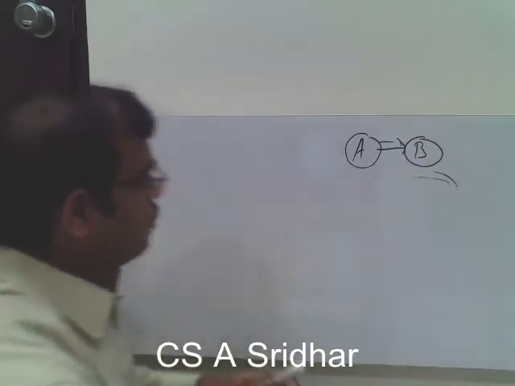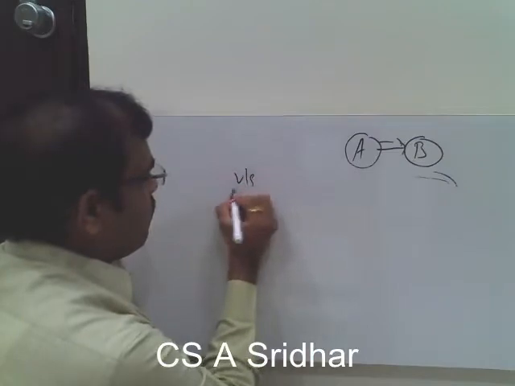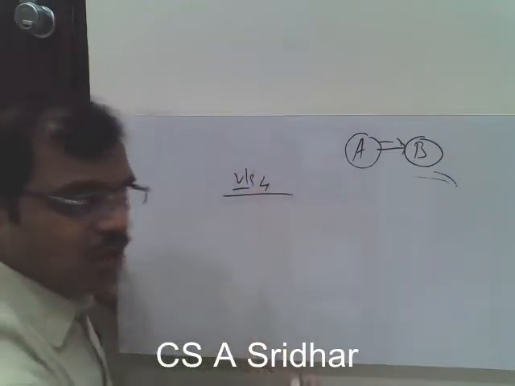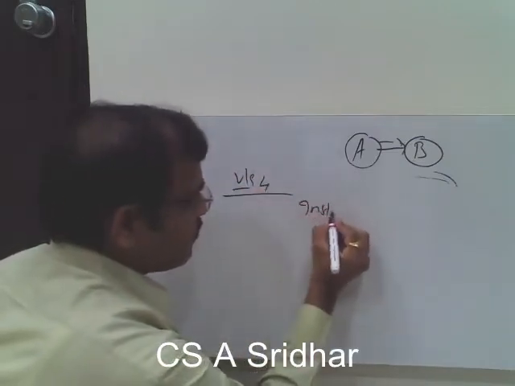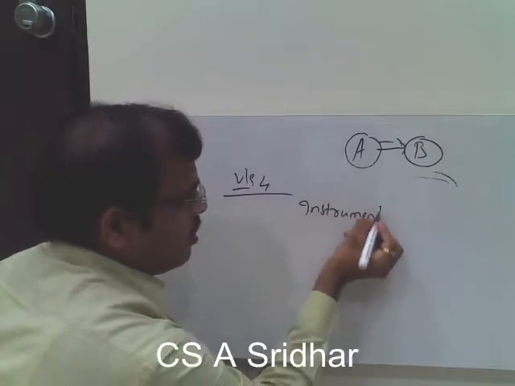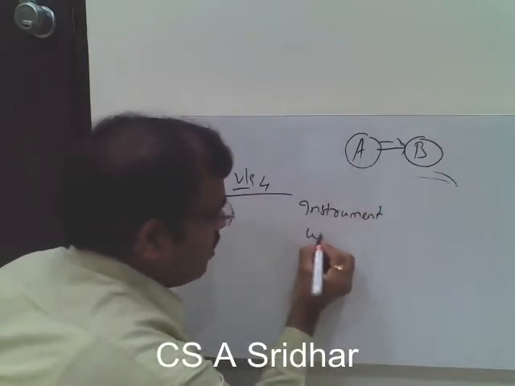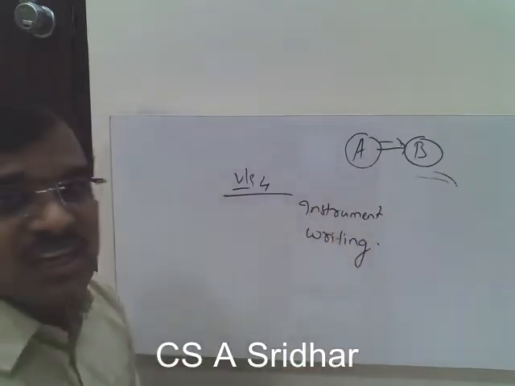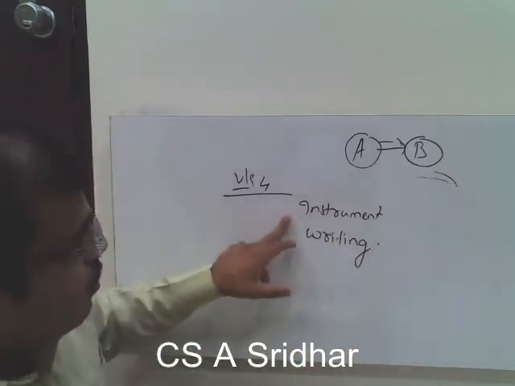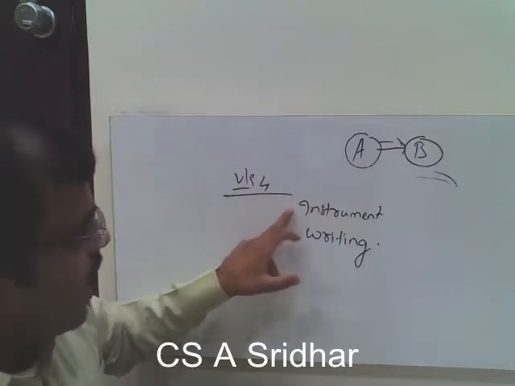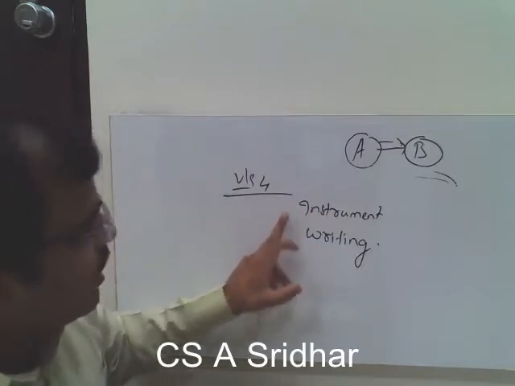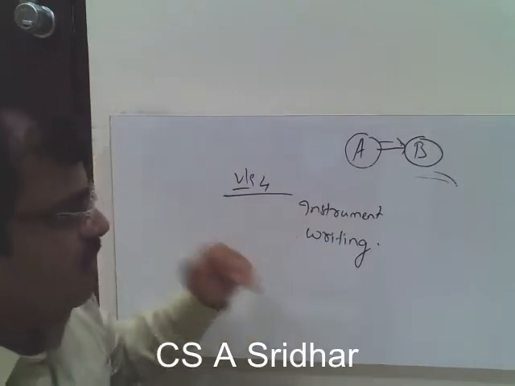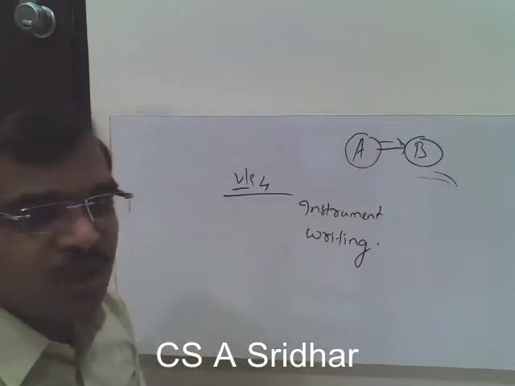Now let us go back to the definition of promissory note. Promissory note is an instrument and it has to be in writing. Promissory note is an instrument in writing. So if you want to say something is a promissory note, it has to be an instrument, it has to be in writing. So first of all, let us try to understand when the concept of promissory note comes into picture.